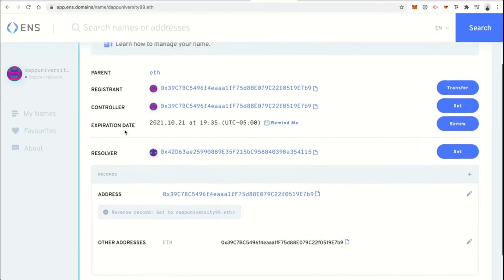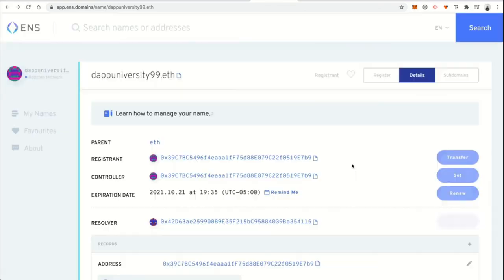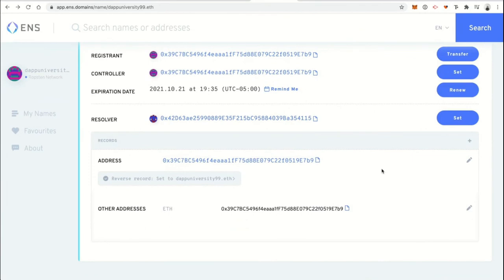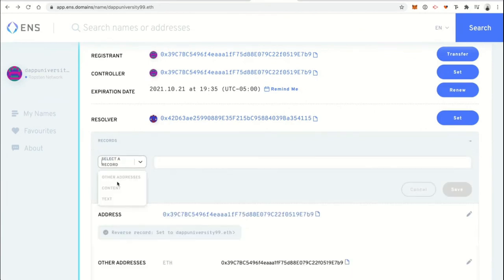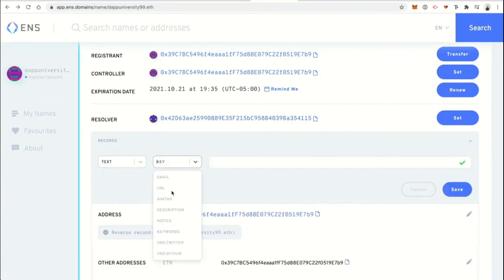So next what we're going to do is actually point this to a website. All right, so next just make sure you refresh the page in case anything hasn't uploaded properly, okay? But now I'm going to show you how to do other stuff. So you can set these other records, and there's 3 different things you can select. You can do text, you can do a domain name. You can do a lot of things. You can do email address, you can do URL, you can do avatar, a lot of different stuff.